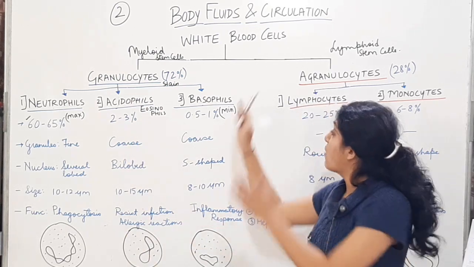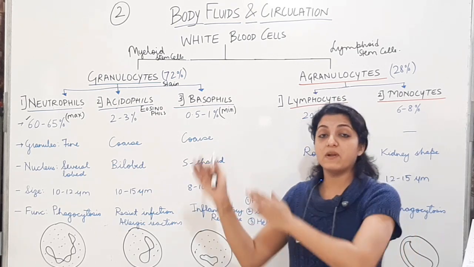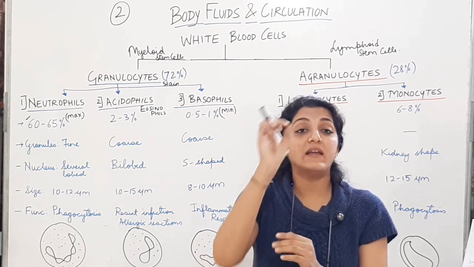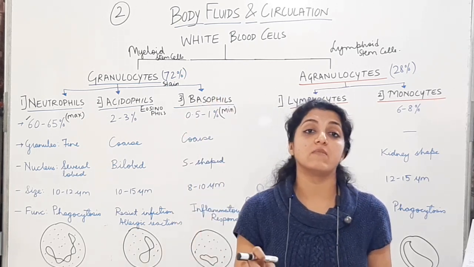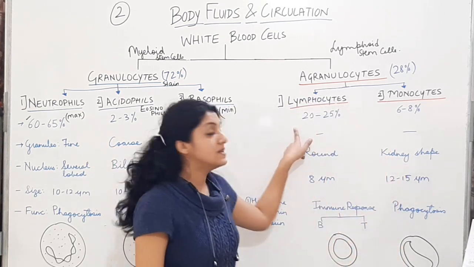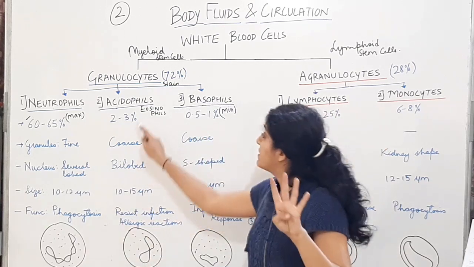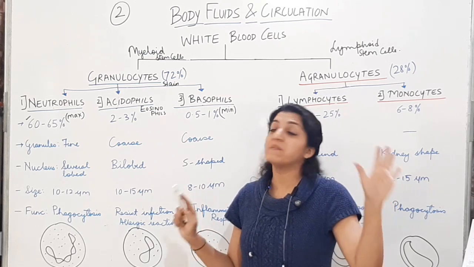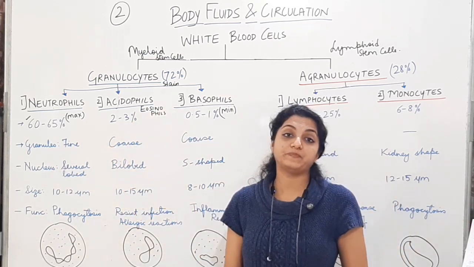Alright, so if you have to write the order now, on a separate page or in the margin of this page, write the order depending on the number, from bigger number to lesser number. First will be neutrophil, second will be the lymphocytes, third will be the monocyte, fourth will be the acidophil, and fifth will be the basophil. That means neutrophil is the maximum, basophil is the minimum.